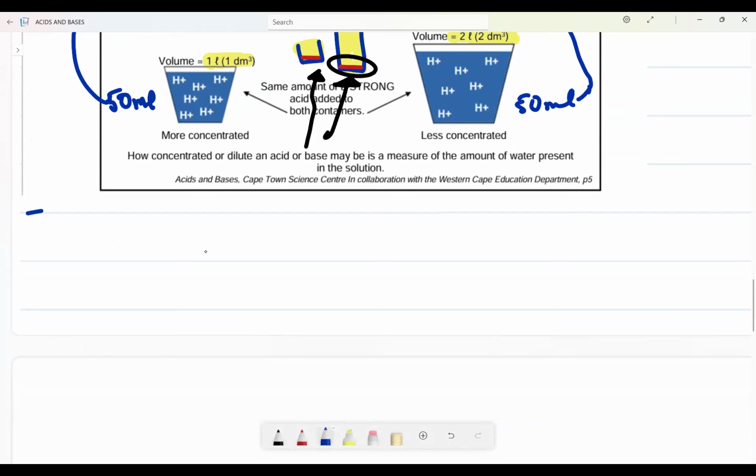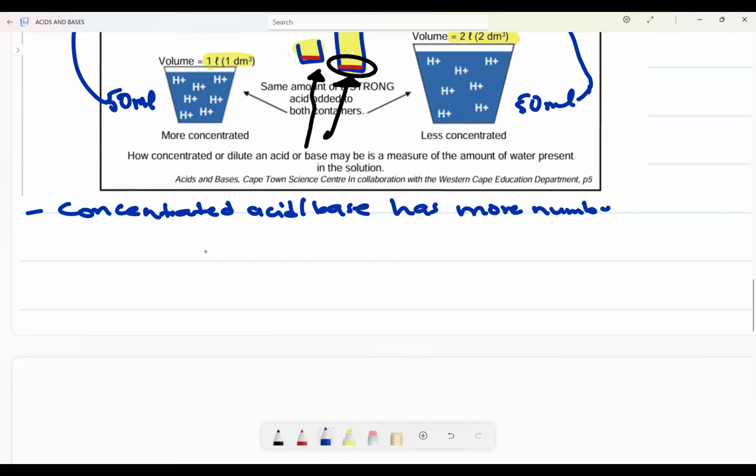When it is concentrated, an acid or base has more number of moles per unit volume. More number of moles per unit volume.